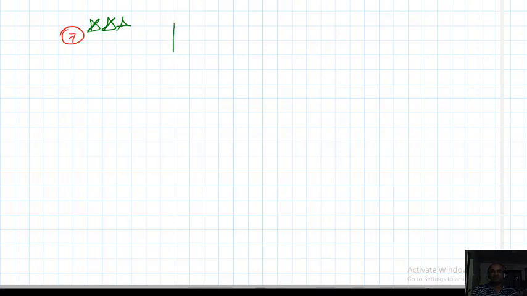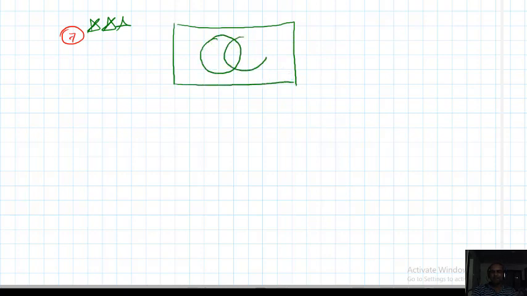Okay, observe here. This is A, this is B, this is U. Now I want to name the shaded portion. So what do you call that?